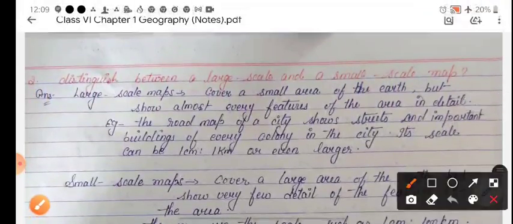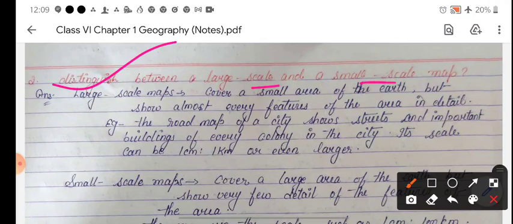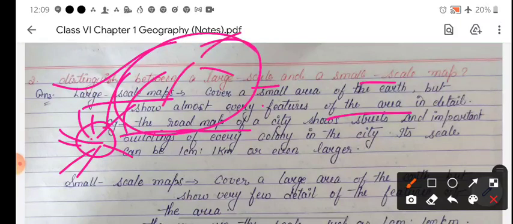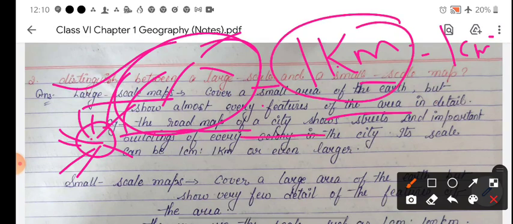Now the second question: distinguish between a large scale and a small scale map. A large scale map covers a small area of the earth but shows almost every feature of the area in detail. For example, see here the road map of a city, like your Lucknow city. You represent here all the area covered on the large scale map, and this scale represents 1 kilometer in 1 centimeter. Your large scale map represents 1 kilometer in 1 centimeter.